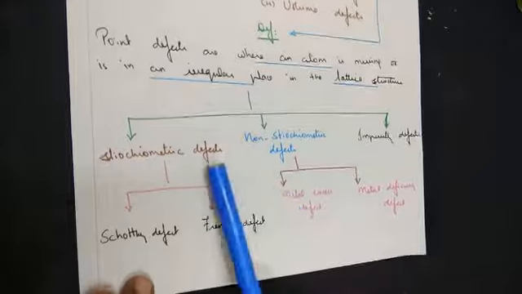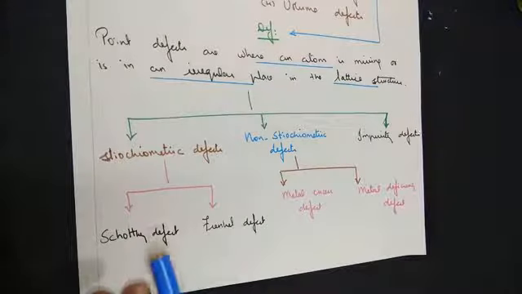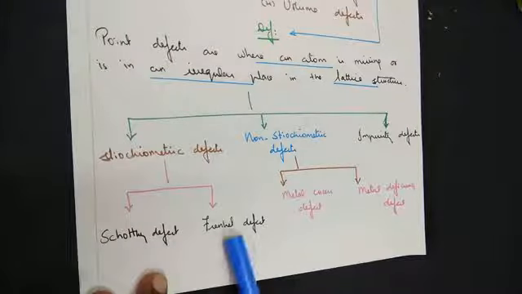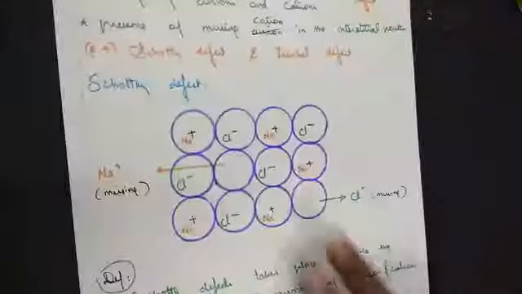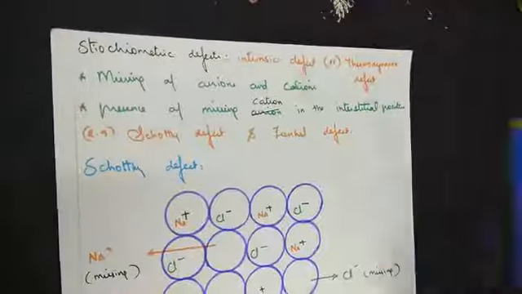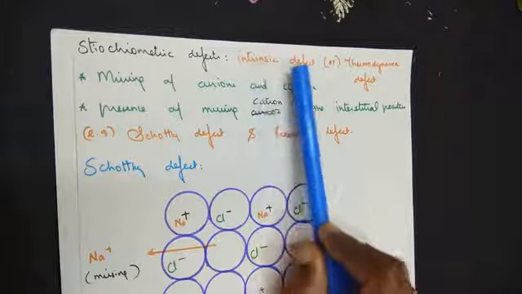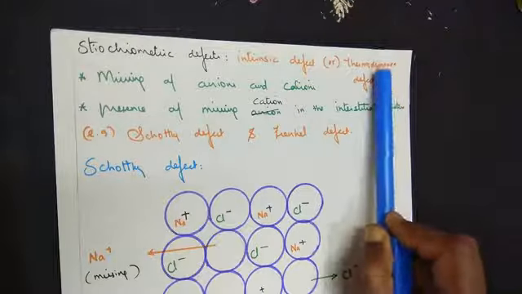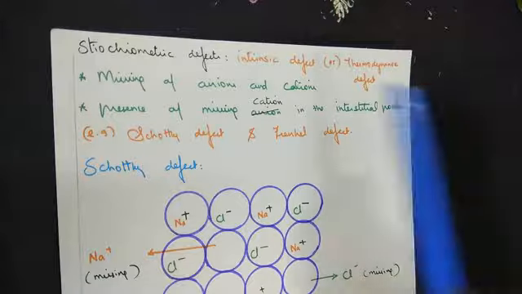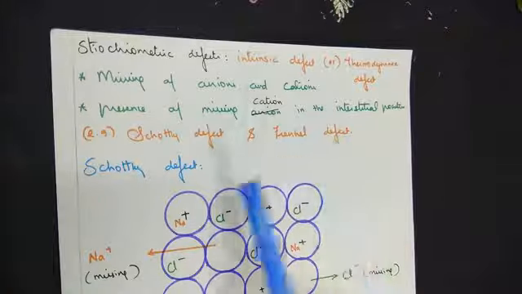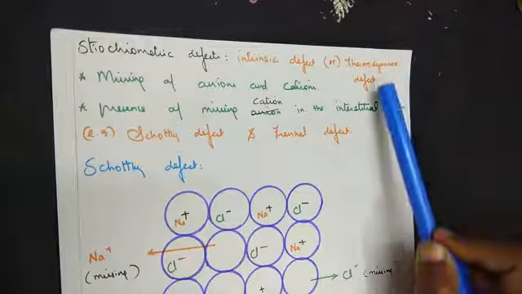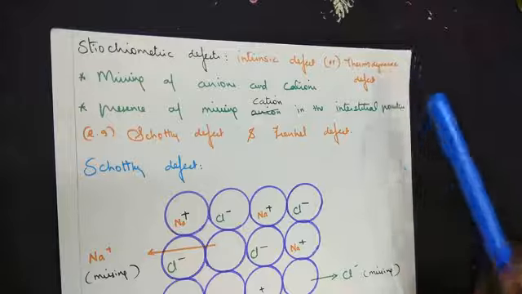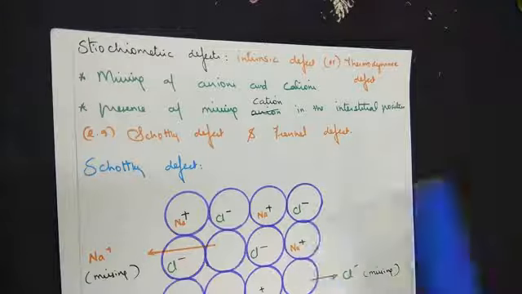So further, stoichiometry is divided into 2 categories. One is a Schottky defect and the other one is a Frenkel defect. In this class, we will see in detail about these 2 types of defects. Stoichiometry defect also has 2 other names. It's also called an intrinsic defect, and the second name given to it is thermodynamic defect. When we say intrinsic defect, the defect is found within the structure of the crystal lattice. When we say thermodynamic defect, thermal condition has a role in affecting the crystal structure.